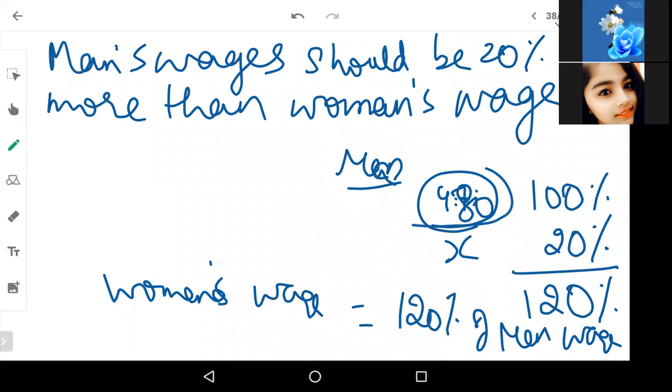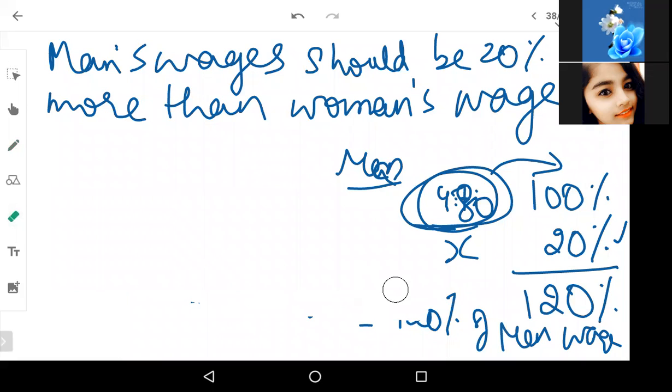Man's wage, one person's wage is 480 rupees. So I am considering 100% of his amount, plus that 20% increase that the man will get. Okay, sorry, this is ulta. Now the man's wage will be 120% of women's wage.